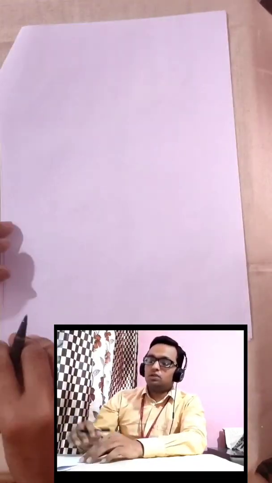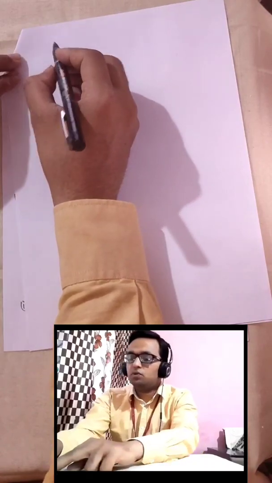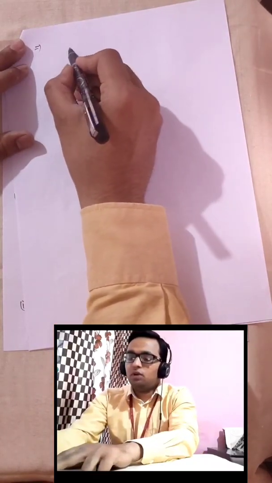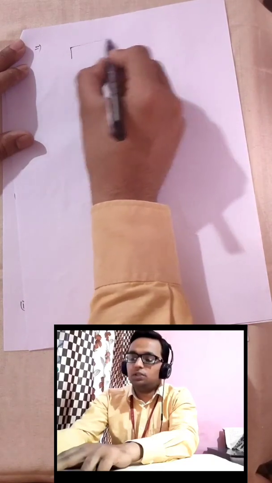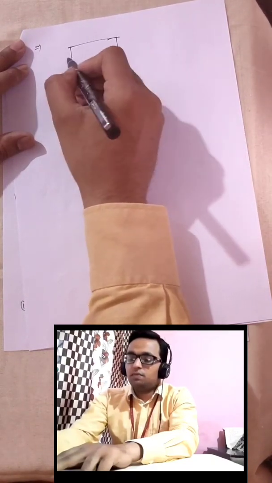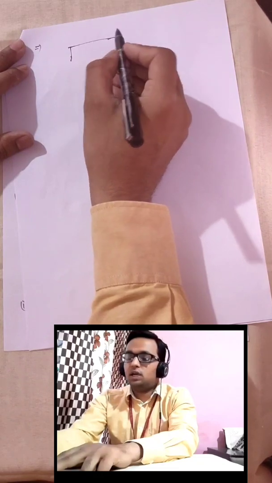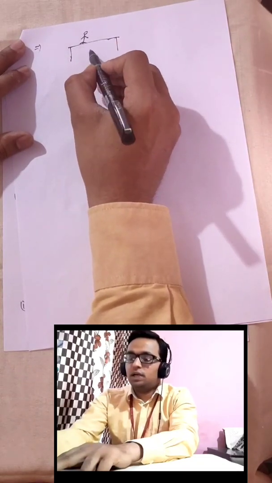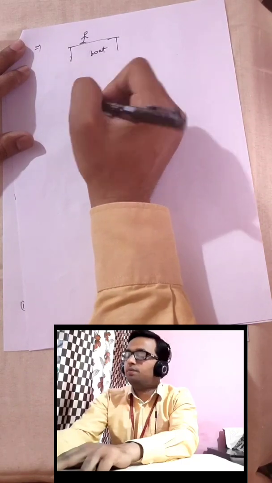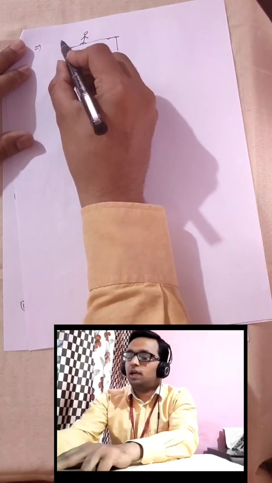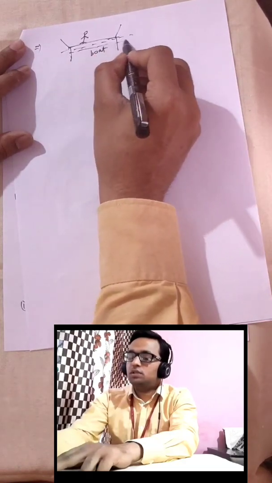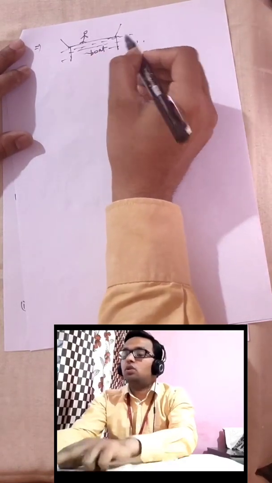What more concepts are there? If you remember, I gave you one question in your half yearly examination, or there is a problem basically in the NCERT book. Suppose there is a boy standing on a boat, and this boat is on the water.